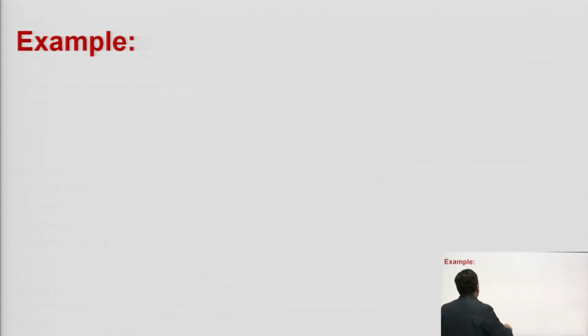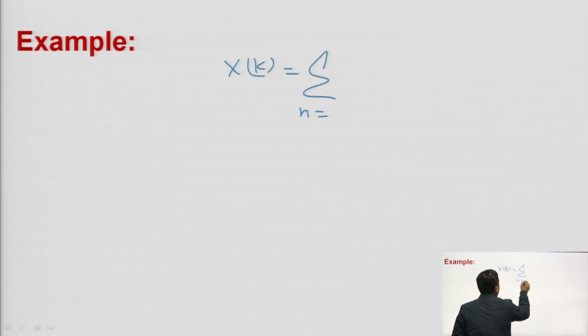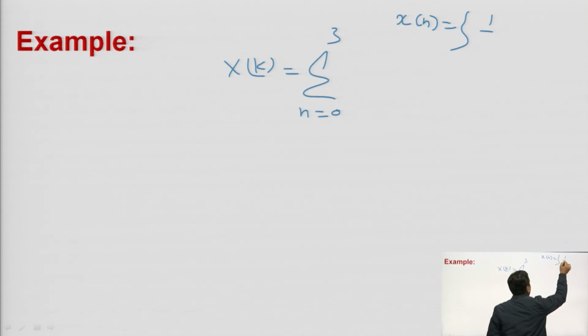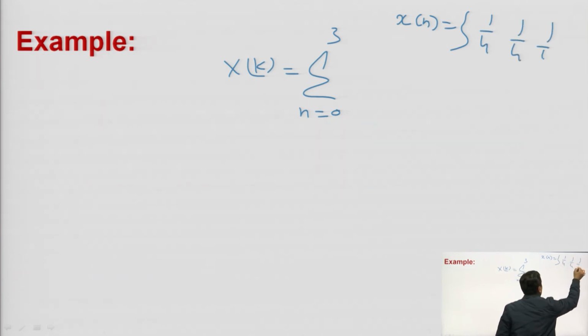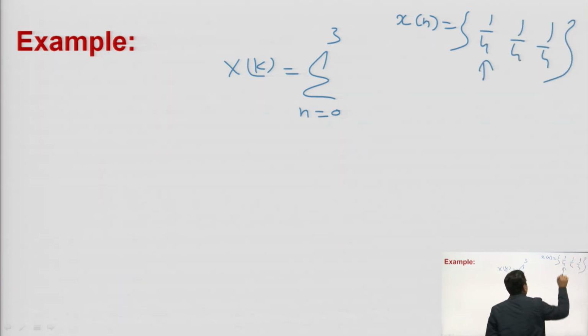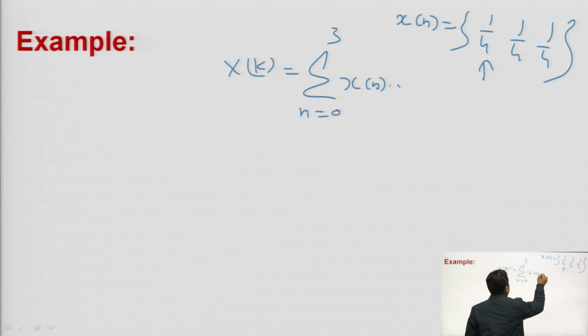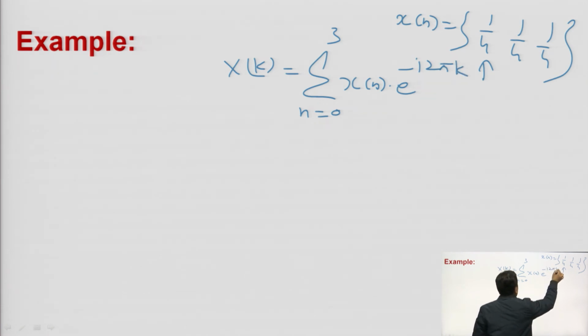You can understand here what I am telling you: x of k is equal to the summation from n = 0 to 3. Because x of n is equal to 1 by 4, 1 by 4, 1 by 4, this one. So it will be x of n into e to the power minus j 2 pi k n by 3.